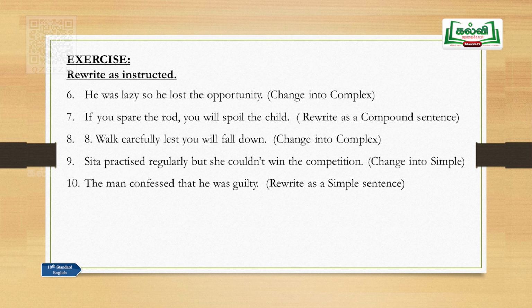If you spare the rod, you will spoil the child. Sentence number 7. Rewrite as a compound sentence. If you spare the rod, you will spoil the child. Right? This is a complex sentence because the first part of the sentence is a subordinate clause. The second part is the main clause. Remove if so that you will get two meaningful sentences. This is the easiest method to write a compound sentence.